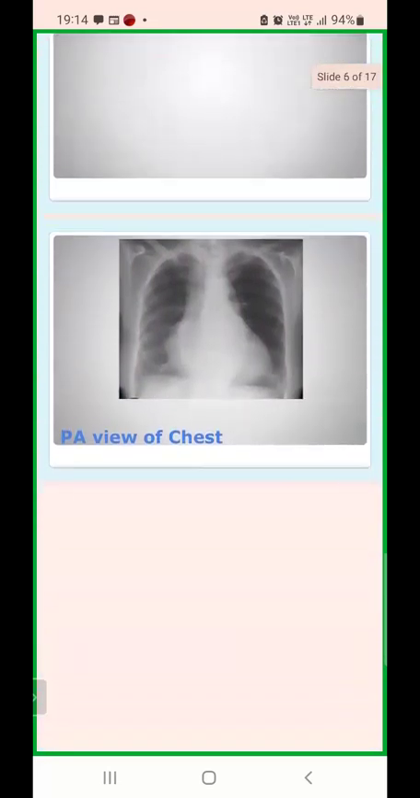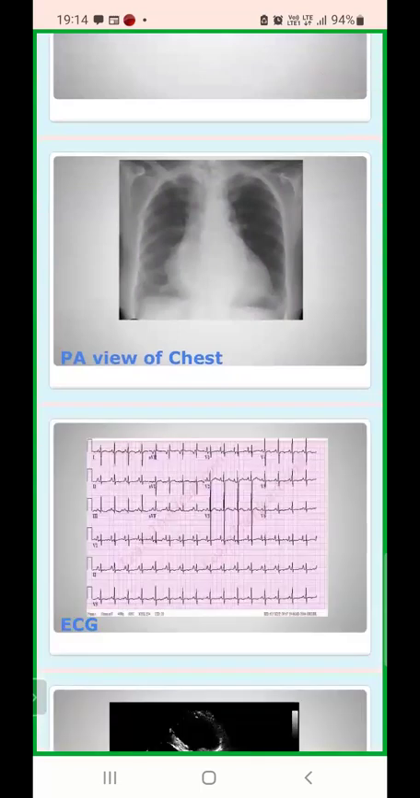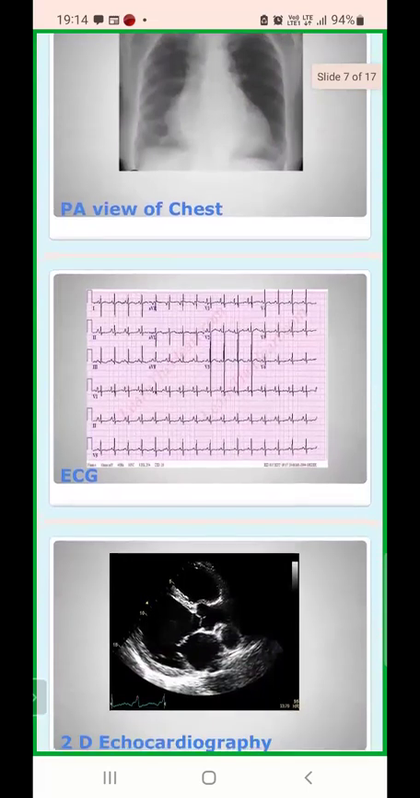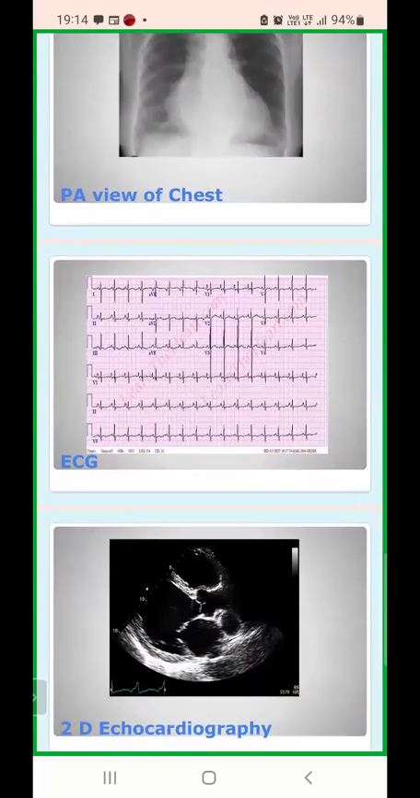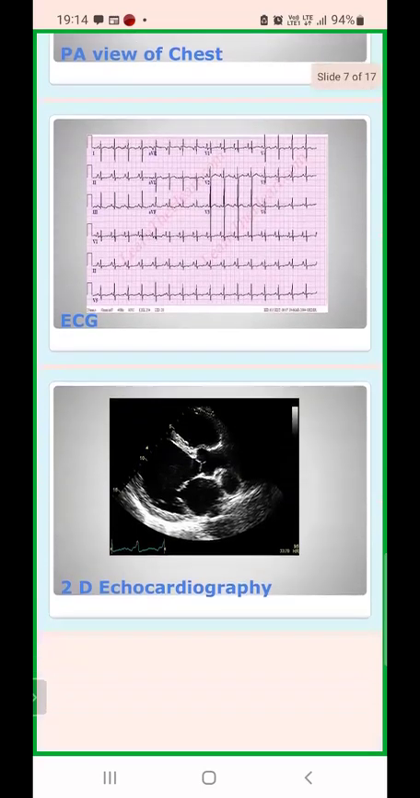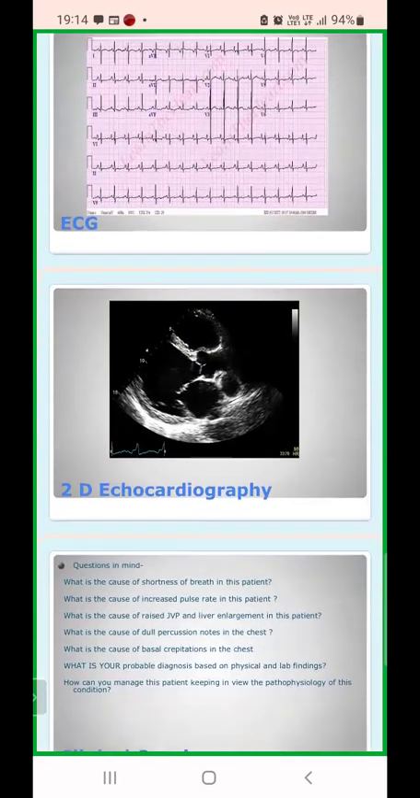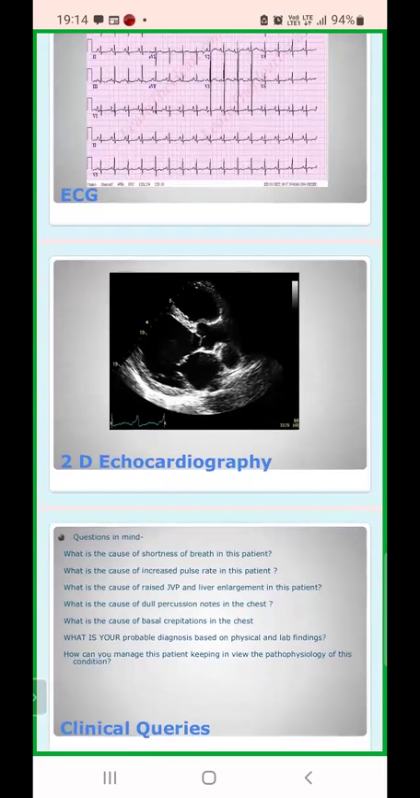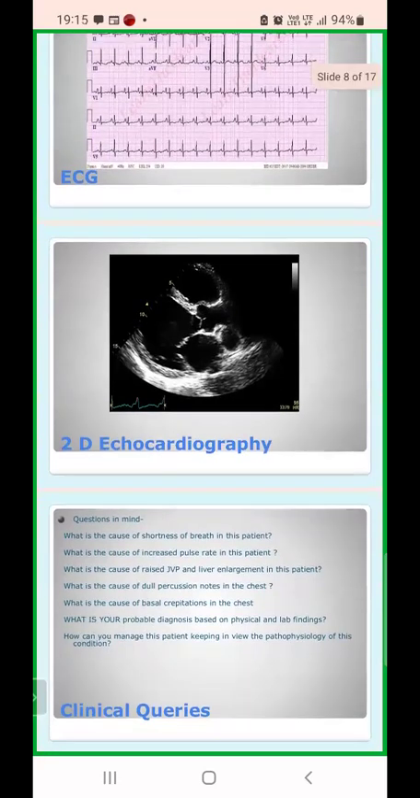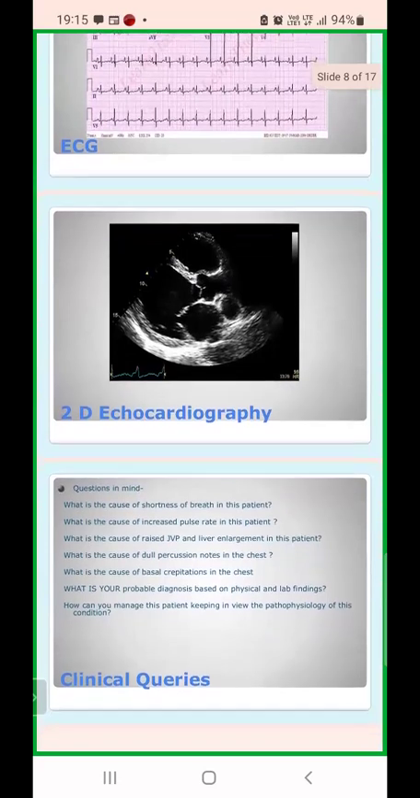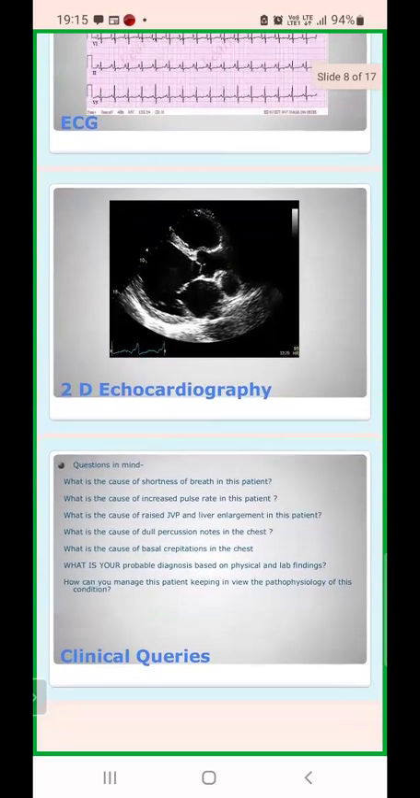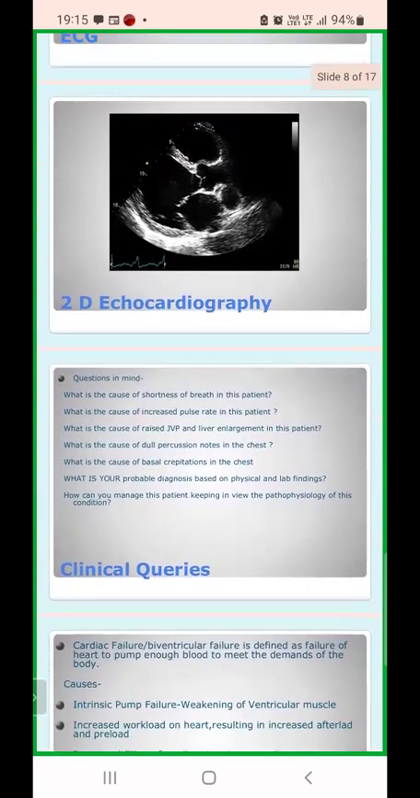So this is the PA view of the chest. This is showing cardiomegaly. As you can see, this is the ECG of the patient. The tall QRS complexes are obviously seen in case of right and left ventricular hypertrophy. Then the 2D echo shows dilatation of the four cardiac chambers, very weak cardiac walls, and obviously the contractility is reduced and there is low ejection fraction.